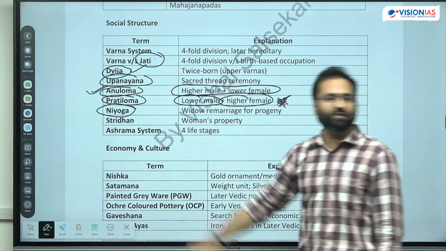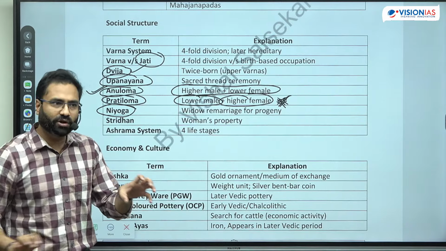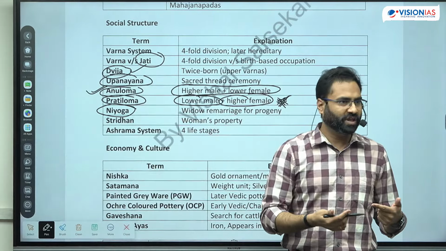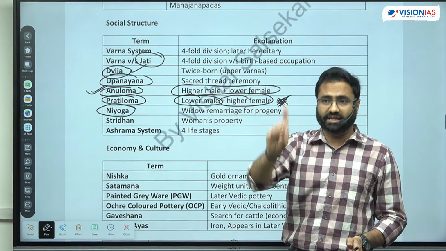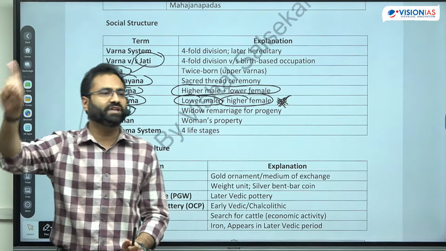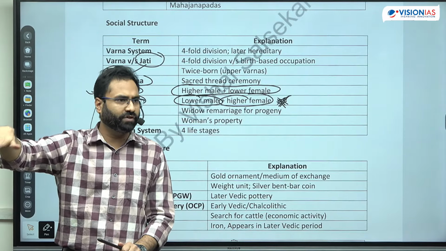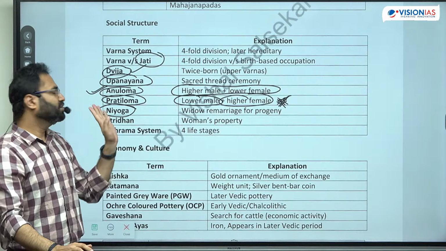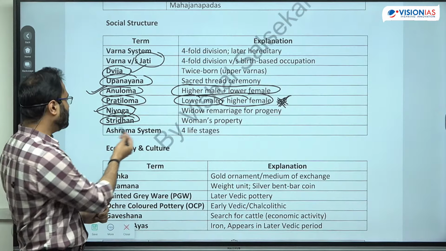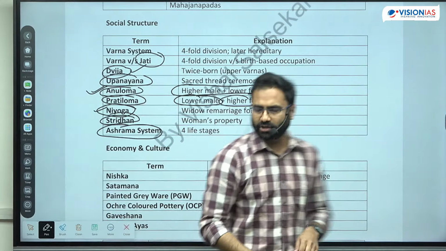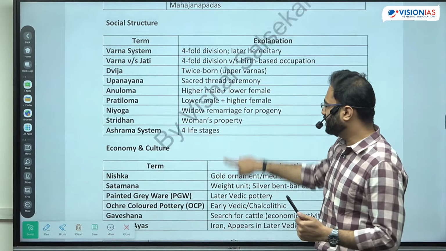Then there is a niyog vivah. So niyog vivah is basically considered as a type of contract. कैसा contract? It was mainly for procreation. Means suppose करो, if the woman gets widowed and if there is, and that is a childless widow, right? And in that case, if there is any maybe sibling of that, any specific individual, maybe the younger brother of him, so that is the vivah, that is the niyog vivah. Okay? So that is the niyog vivah. Next is the stridhan, the women's property, and then there is an ashram system we have already talked about. The brahmacharya, grahastha, vanaprastha and sannyas, right?